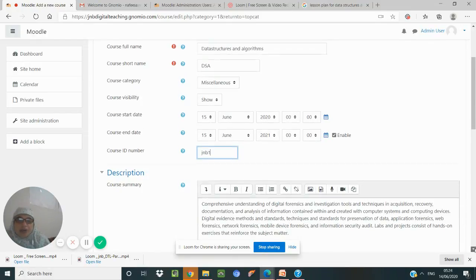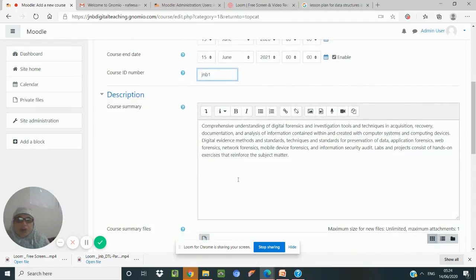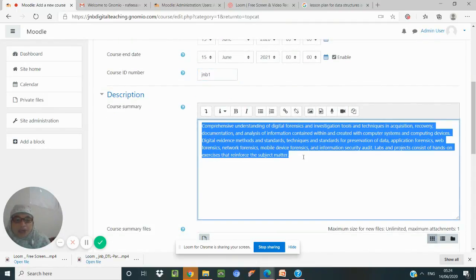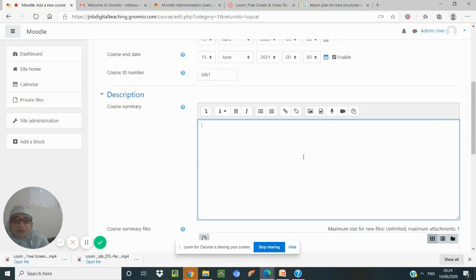Then you give a short description about the course. I'll make it very small: this course will give insight into basic data structures.